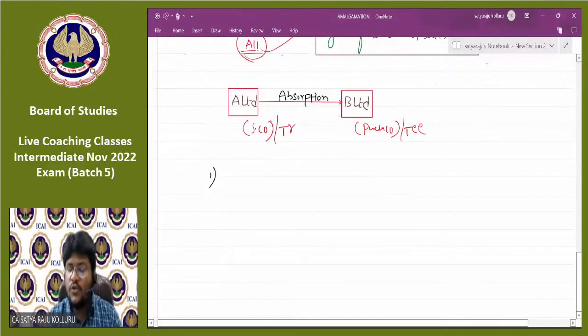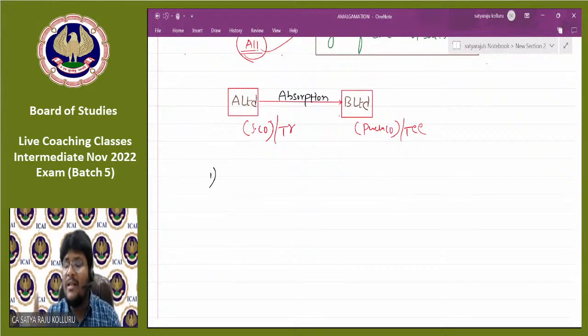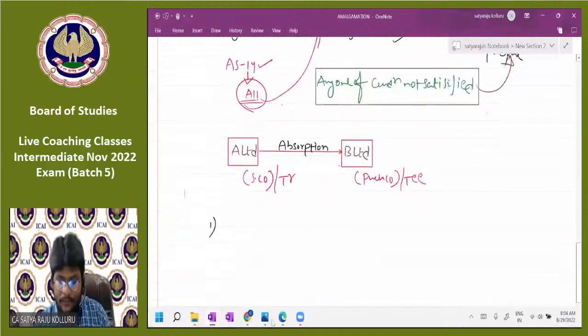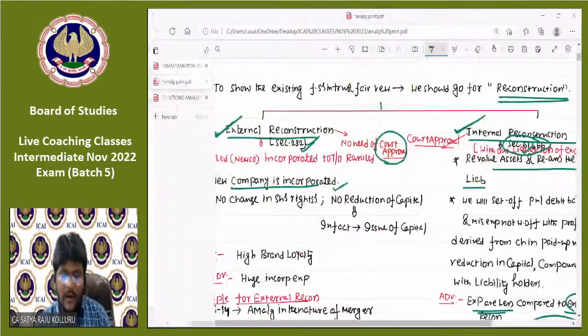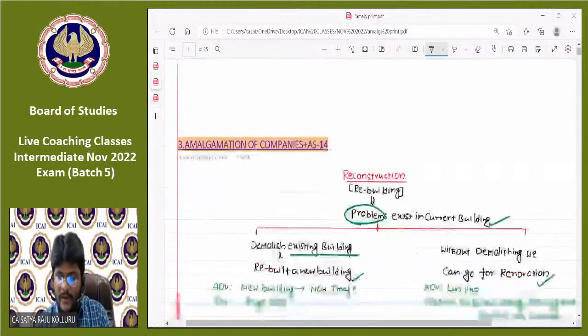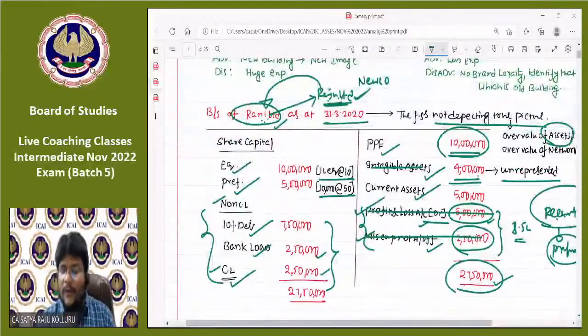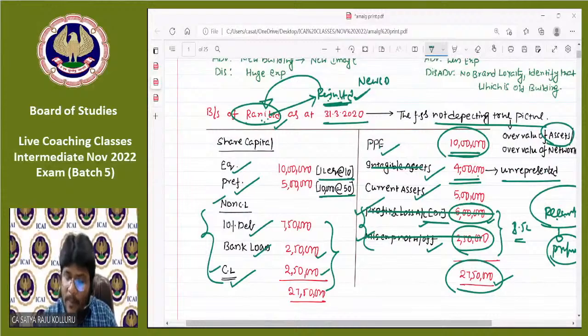the purchasing company needs to take over all the assets and liabilities of A Limited. That means in my example here, the Raju Limited, Rani Limited example we took previously. If Raju Limited takes over the PPE, all the current assets, the entire amount of current liability, and the non-current liabilities like 10% debentures and bank loan, if all the assets as well as all the liabilities are ultimately taken over by Raju Limited, then we can call it amalgamation in the nature of merger.